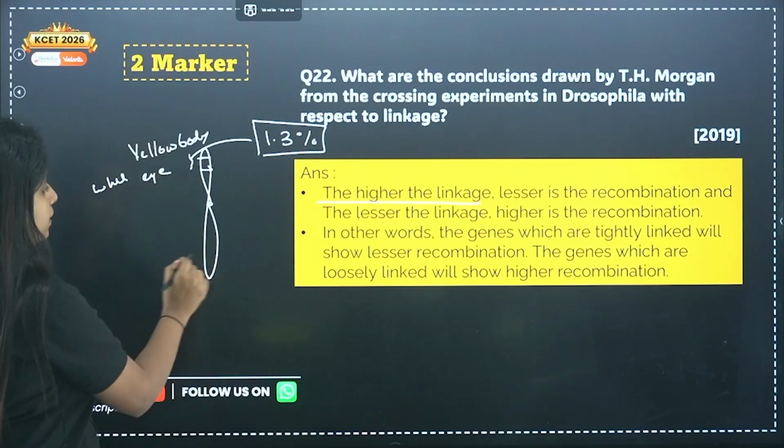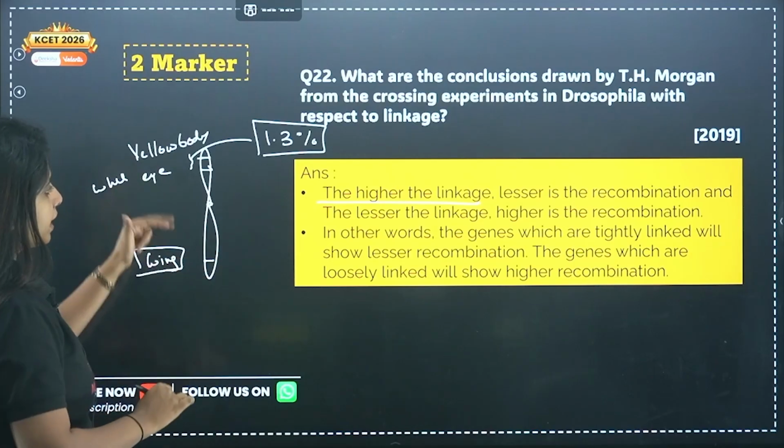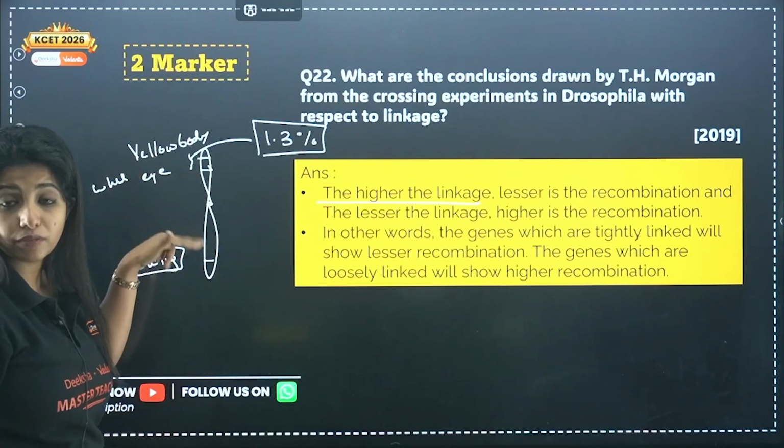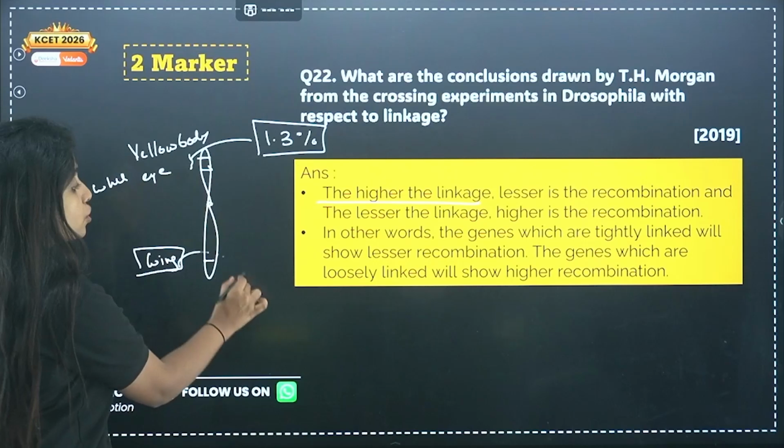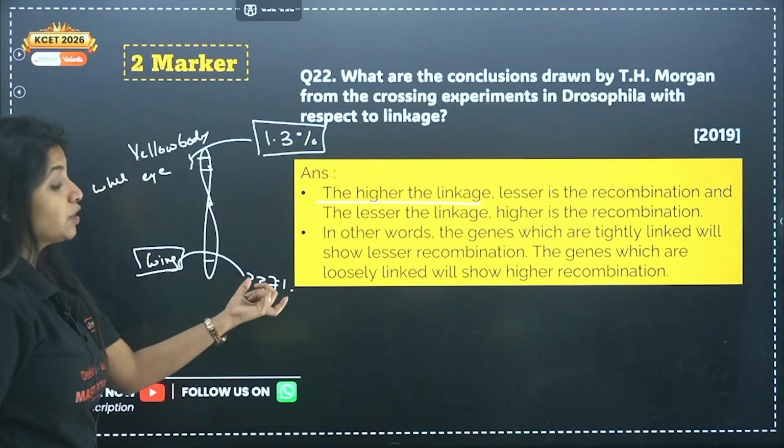On the other hand, wing structure and white eye are very far from each other, which is why the percentage of recombination was more there. It was 37 point something percentage. So that is more recombination.